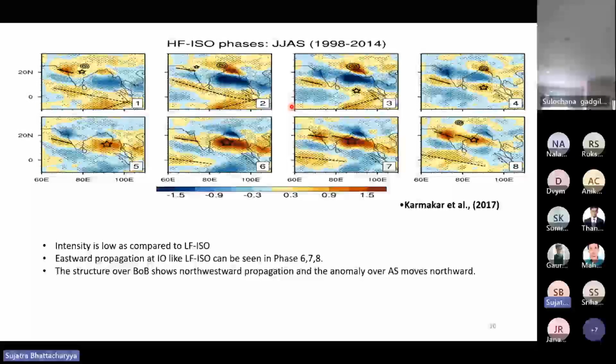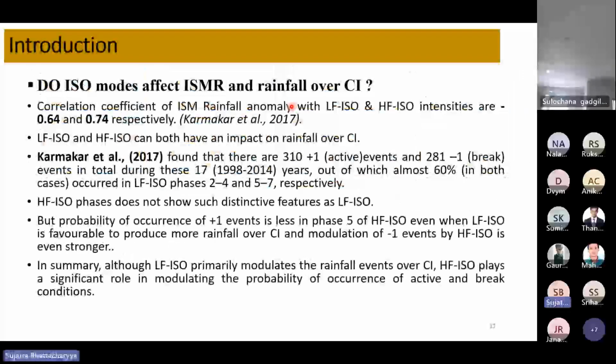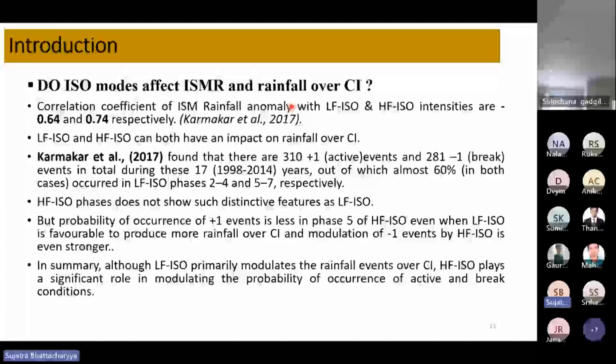Now we will see whether this LFISO and HFISO actually modulate the active break spells or the ISMR or not. So Karmakar has found that the ISM rainfall anomaly has a very high correlation with LFISO and HFISO, and the values are -0.64 and 0.74. He also found that LF and HFISO can both have an impact on rainfall over central India.